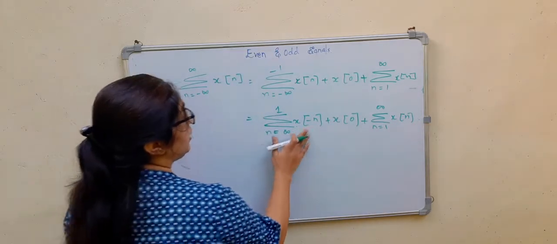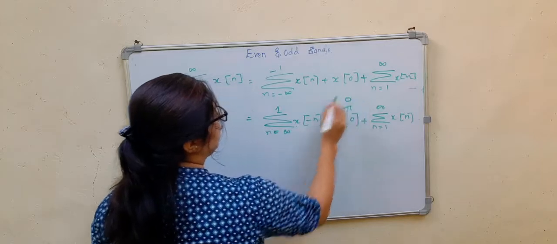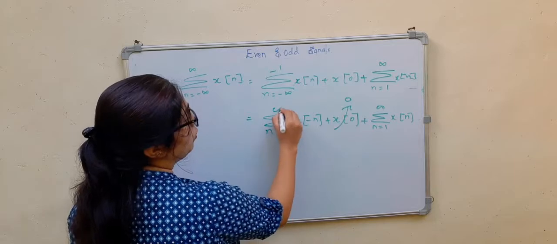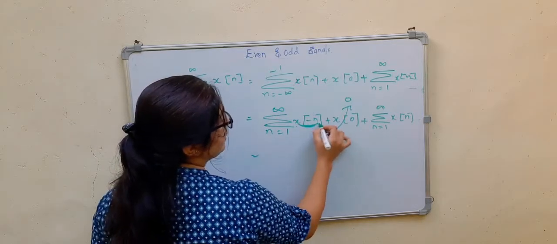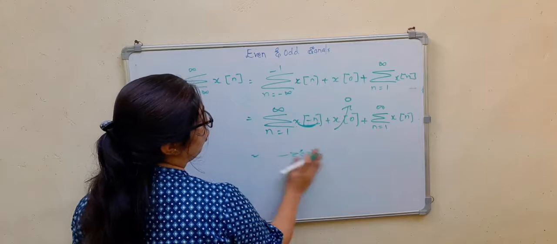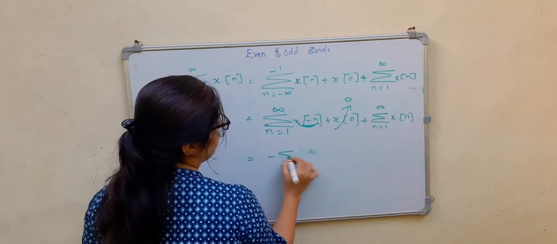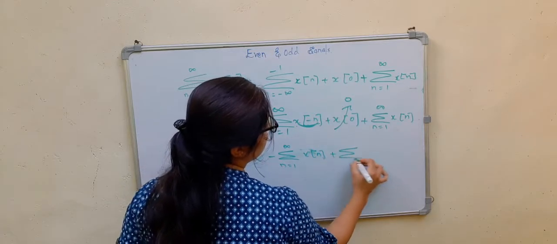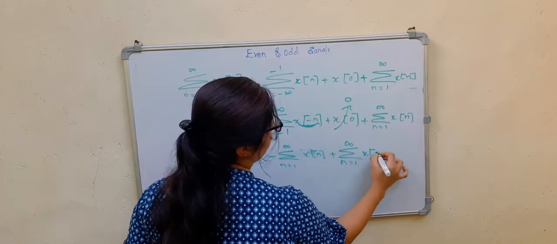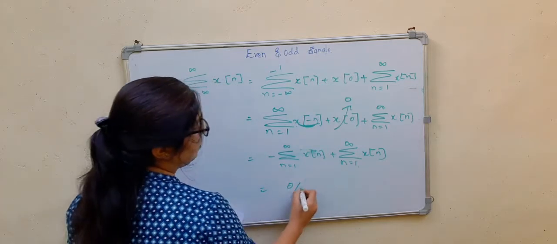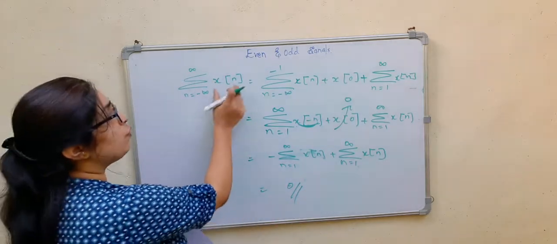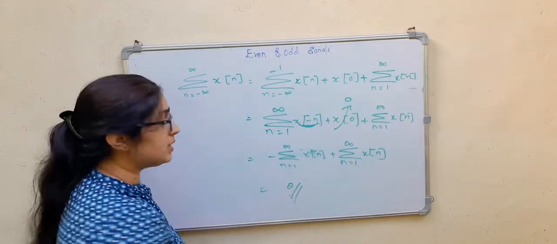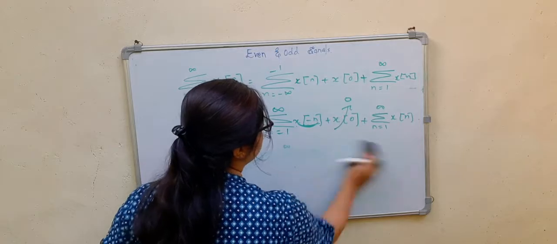This one I can change. You know, x of 0 will be equal to 0. When I change the variable, n is from 1 to infinity, and x of minus n will be equal to minus x of n for an odd signal. So it will be the sum from n equal to 1 to infinity of x of n, plus the summation from n equal to 1 to infinity of x of n, with a minus sign. So this will be equal to 0. So the summation of an odd signal from minus infinity to infinity will be 0. That is for odd, not for an even signal.